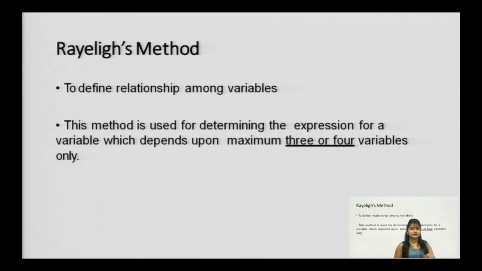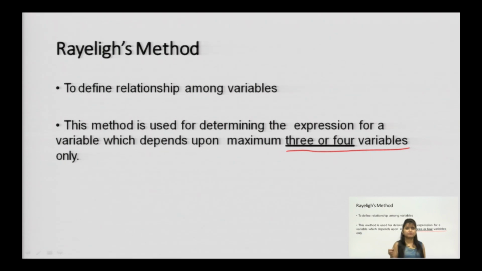Rayleigh's method is used to determine the expression for a variable which depends on a maximum of 3 or 4 variables. It gives an accurate result or equation only if there are 3 to 4 variables.